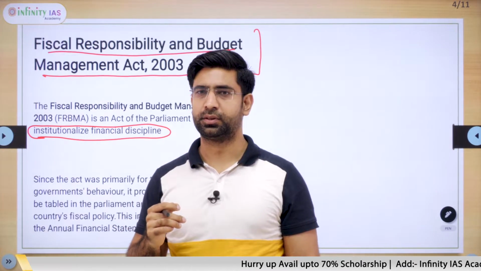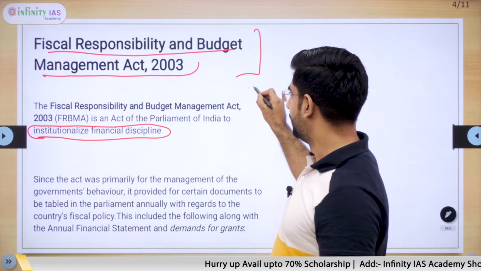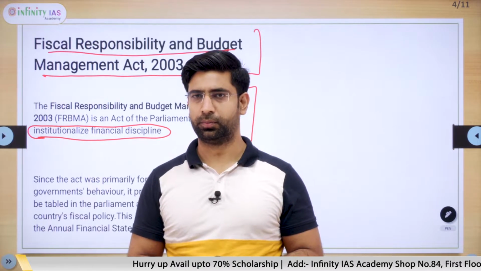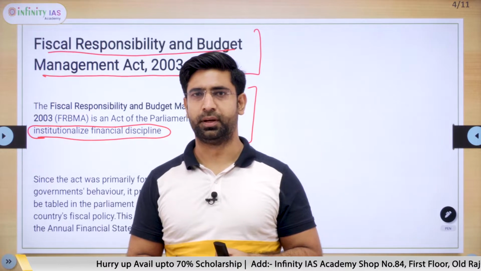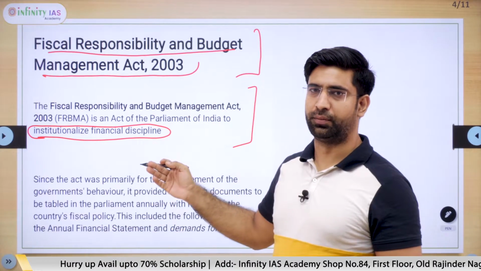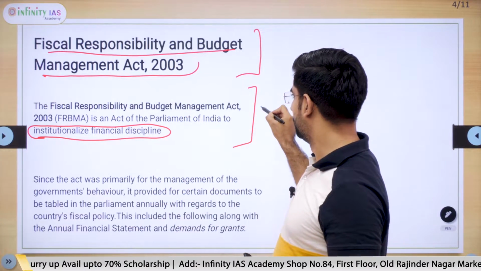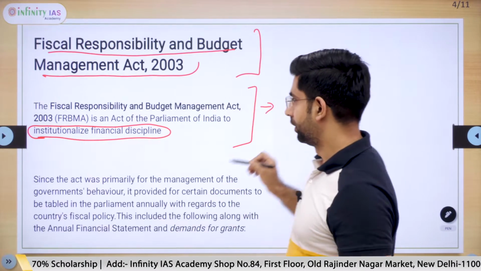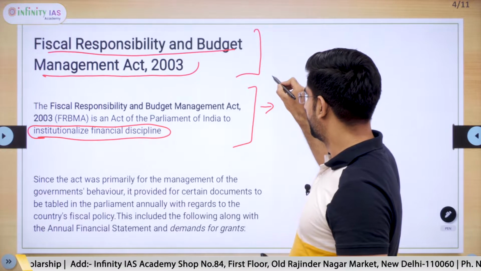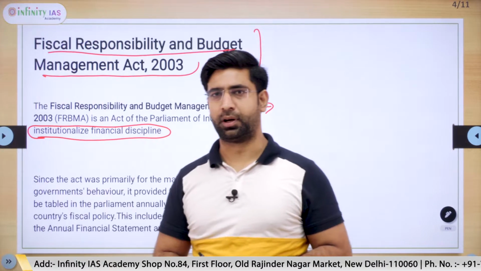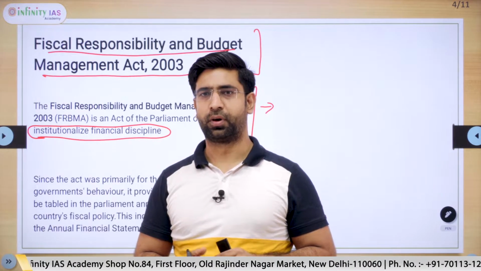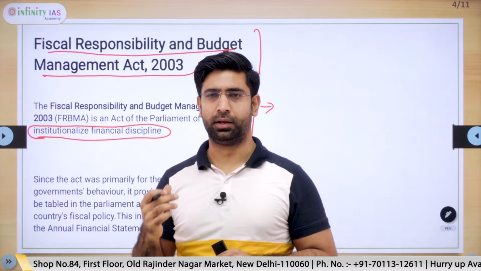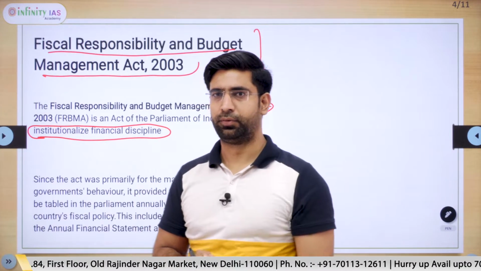Financial discipline means to control spending, the expenditure of the government, with its revenue. If there is more expenditure, then there will be more fiscal deficit, and it is not good in the long term. So with this act, there are certain documents which the government is required to put on the floor of the parliament as a measure of accountability, showing the progress for the indicators and the fiscal matters.